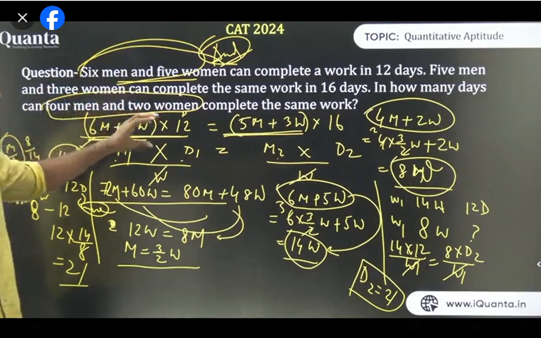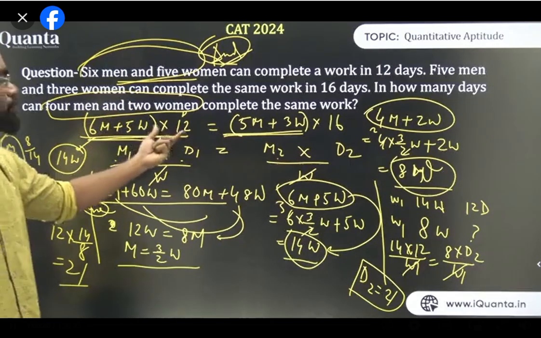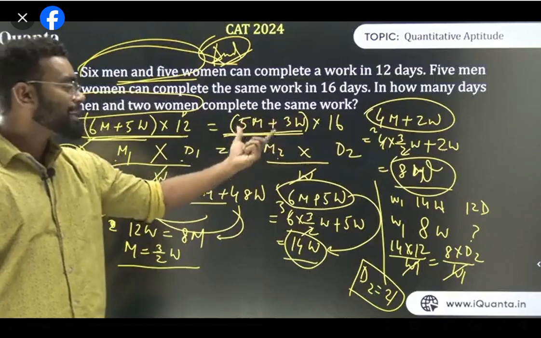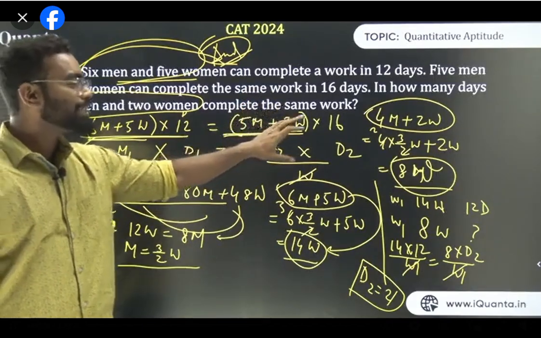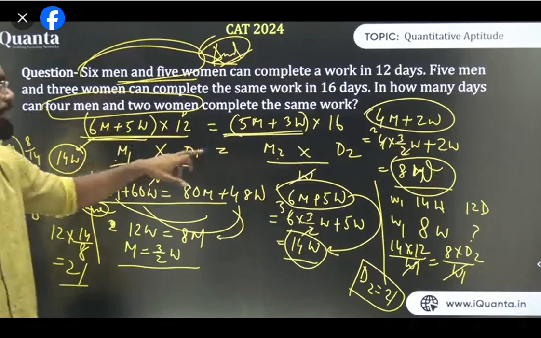6 men plus 5 women can do it in 12 days. Fine. So this is M1, this is D1. So M1 is 6 men, 5 women, D1 is 12. 5 men and 3 women, this is M2. The people are working, they are doing it in 16 days. And the work done is fixed, same work, so work gets cancelled out. So I can do M1 into D1 equals M2 into D2.